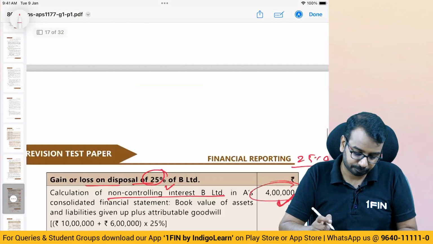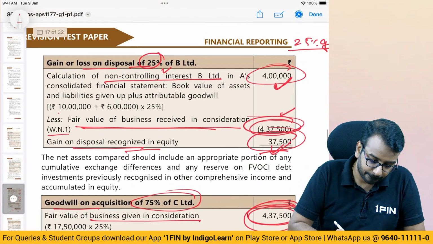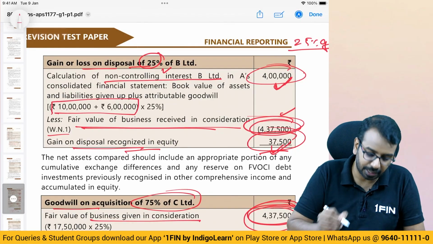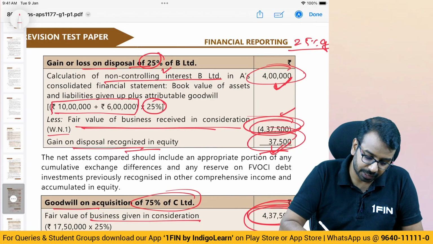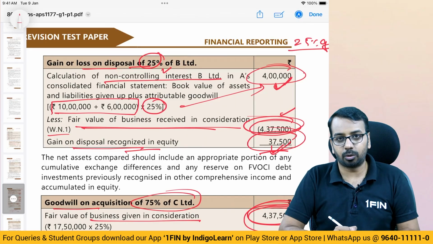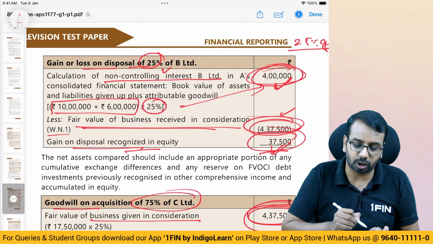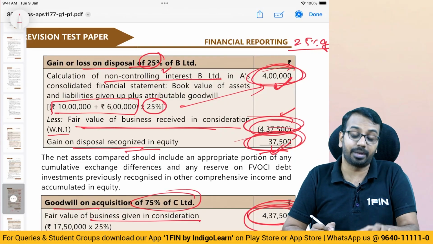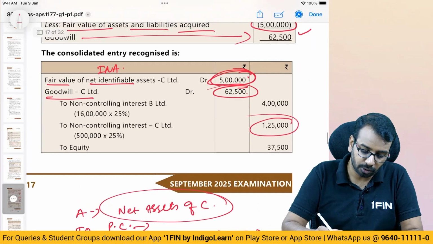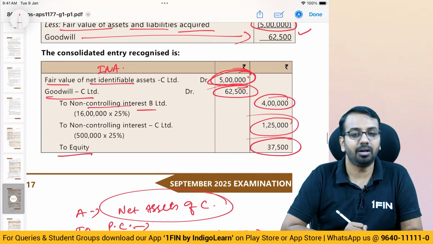See, the net assets of B is 16 lakhs. Out of that, 25% will now be given to the non-controlling interest. That is the value of non-controlling interest. So, 4 lakhs is the non-controlling interest, and the balance 37,500 represents the gain which will be credited to equity. So, to non-controlling interest in B, 4 lakhs, to equity 37,500.